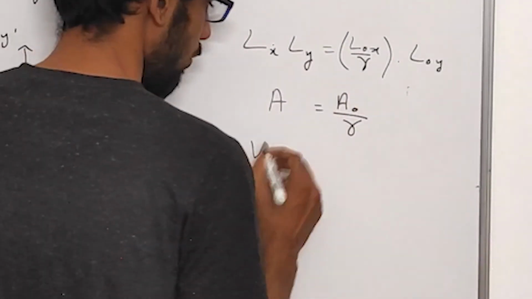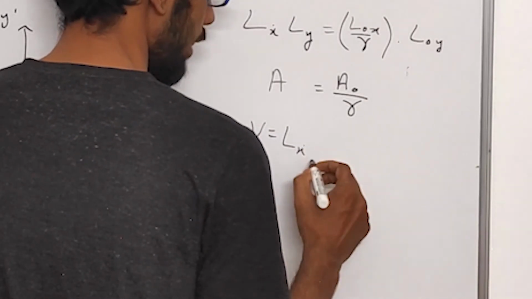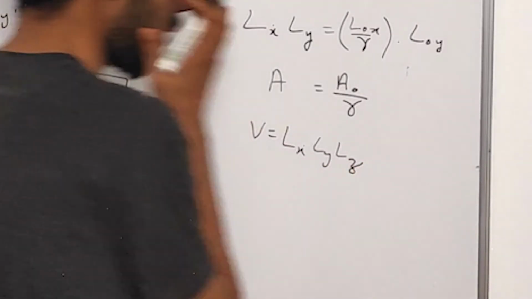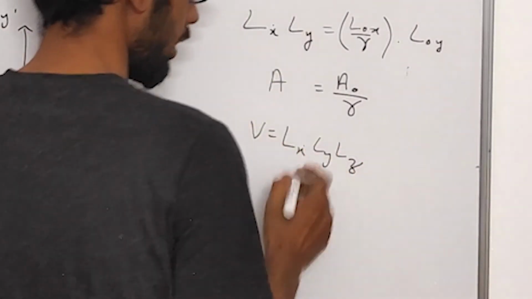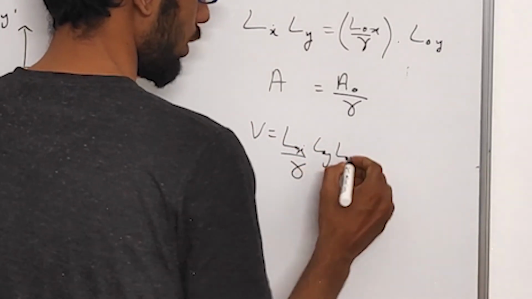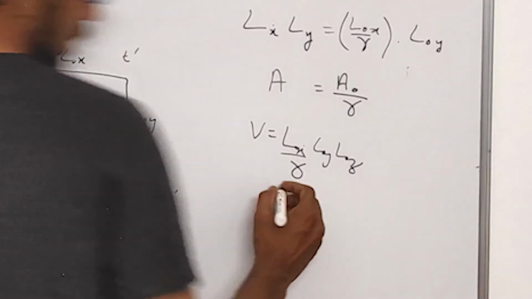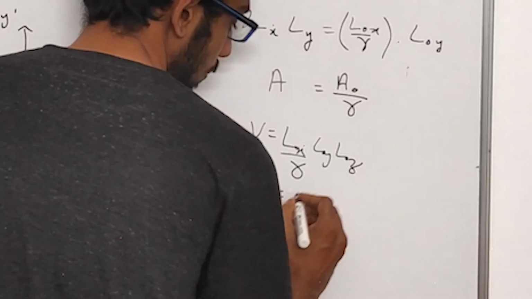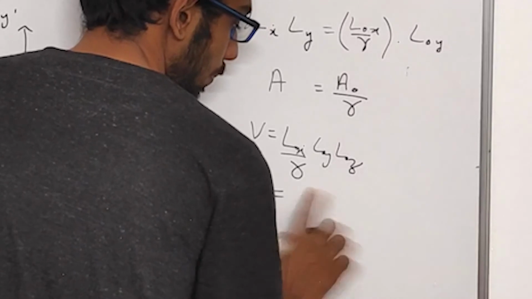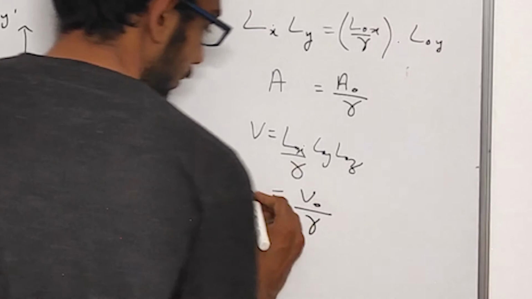Similarly for volume, V equal to Lx into Ly into Lz, and if its motion is along the x-axis, then this will become L0x by gamma into L0y into L0z, which is equal to V0 by gamma.